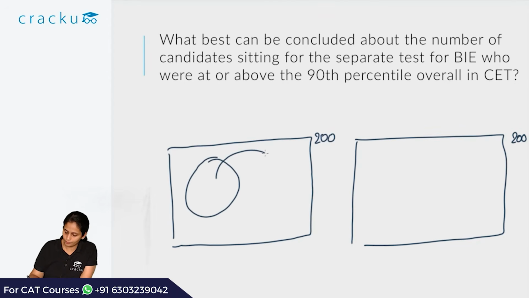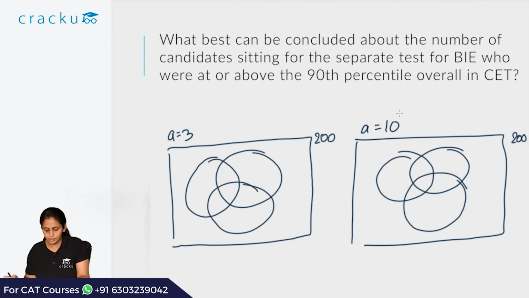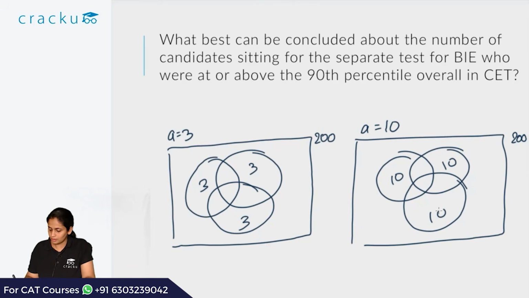This is the case when a is equal to 3 and this is the case when a is equal to 10. So this will serve us for the remaining part. So when a is equal to 3, this value is 3, this value is 10. Let's solve first for a is equal to 3.